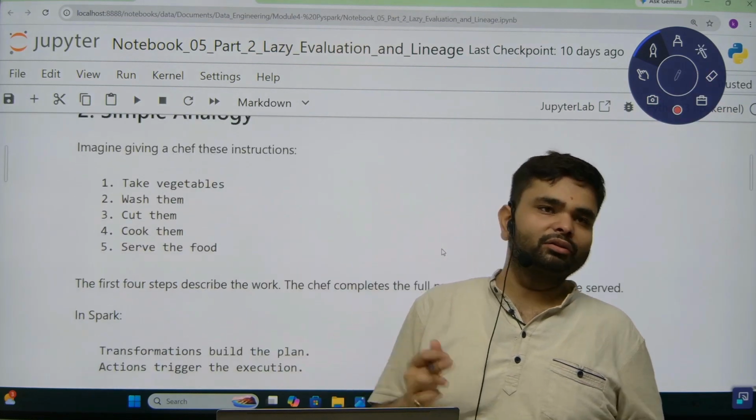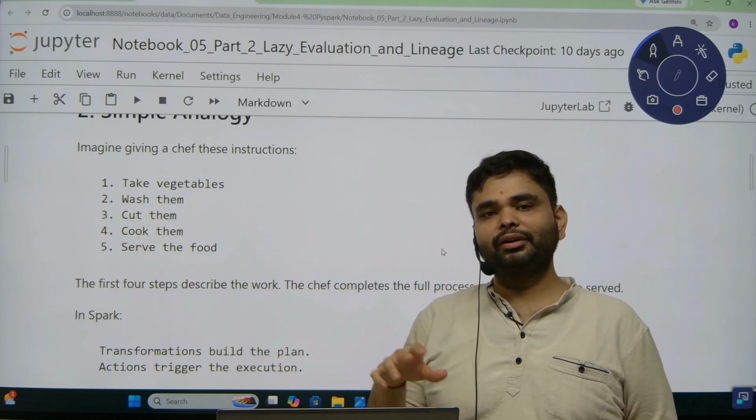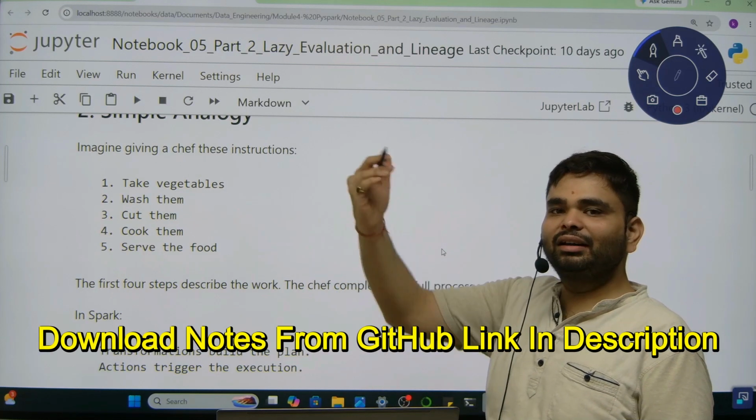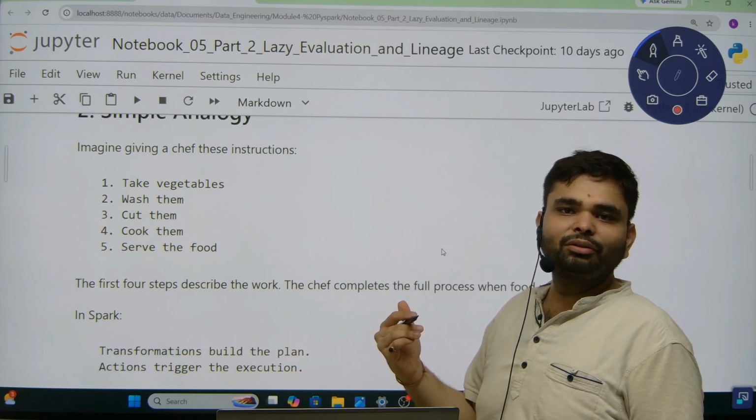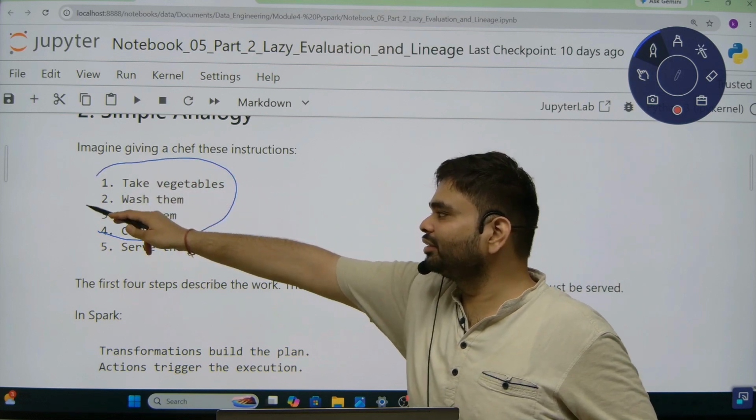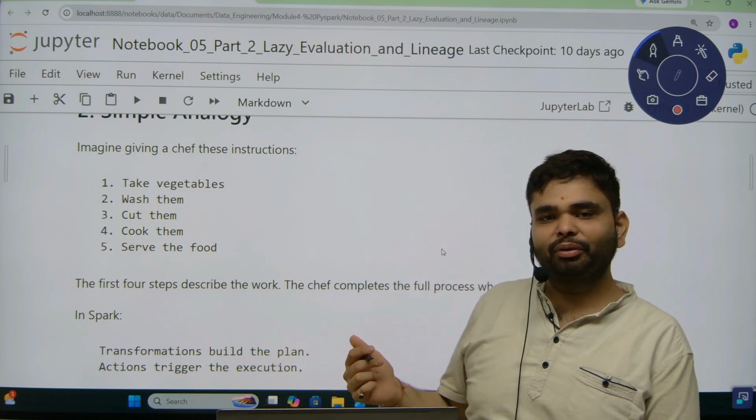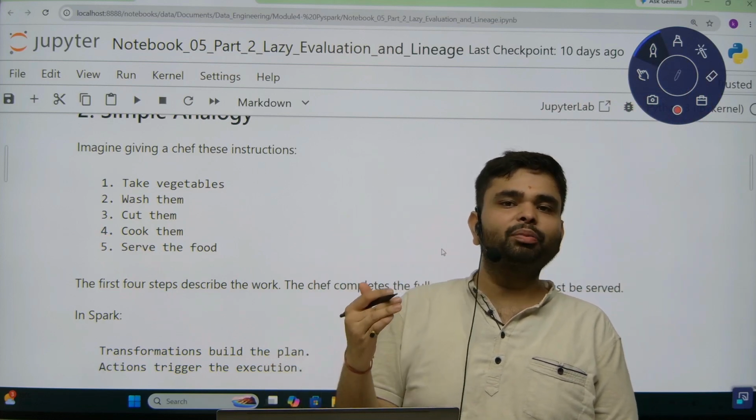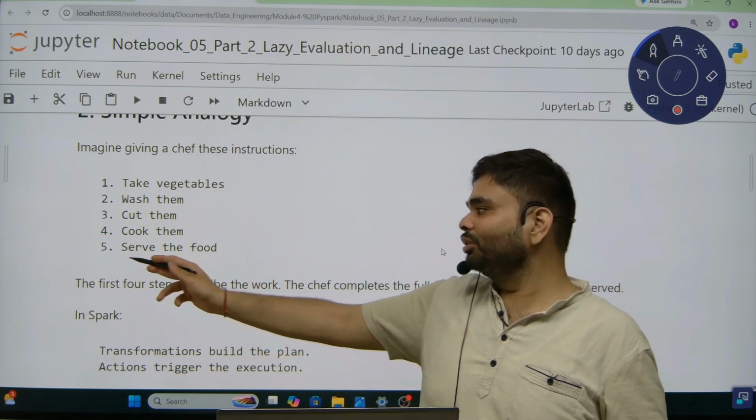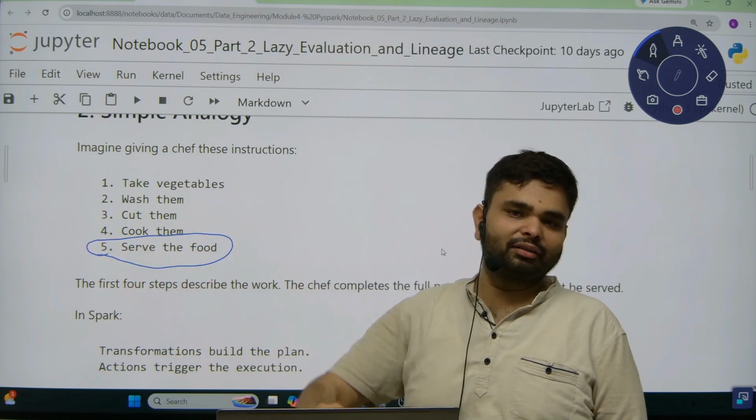This is a very simple analogy. For example, you are sitting in a restaurant and you have ordered food. The chef knows that these are the dishes which are in the menu, so he will keep the steps to prepare those dishes in his mind. The restaurant chef already knows how to prepare each dish listed in the menu, but action will be taken only when that dish has been ordered or we want to serve that dish.